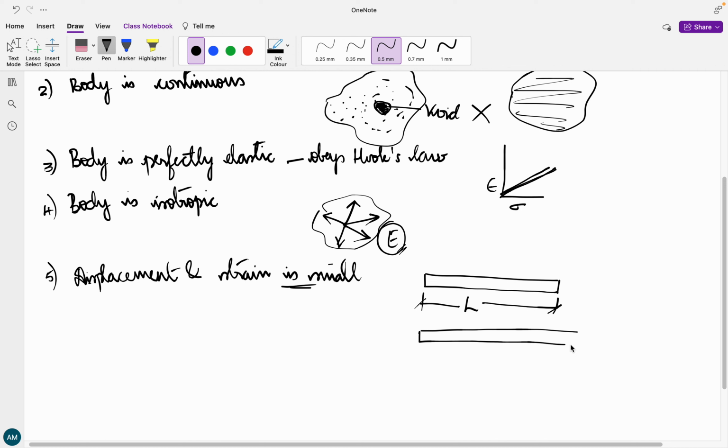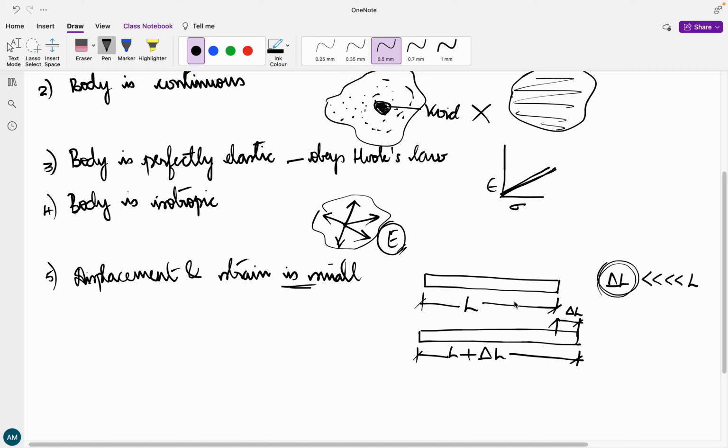Then the deformation that has occurred, the displacement of the components that has occurred, let me call it del L. So this entire length is L plus del L. If you compare del L, this is going to be extremely small when compared to your original length.